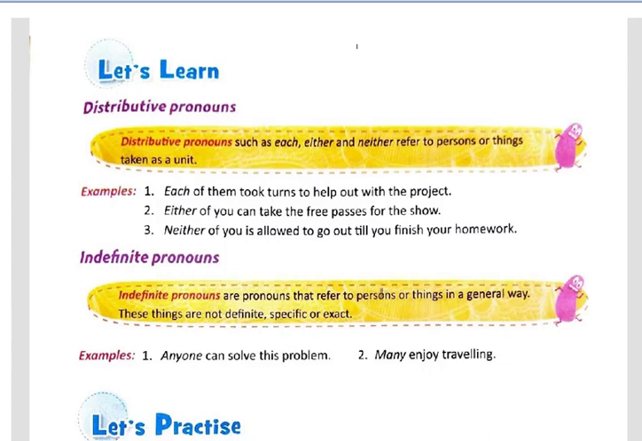In today's class we are going to learn about three more types of pronouns: distributive pronouns, indefinite pronouns and relative pronouns. So first we are going to do distributive pronouns. So let me tell you what is a distributive pronoun with an example.